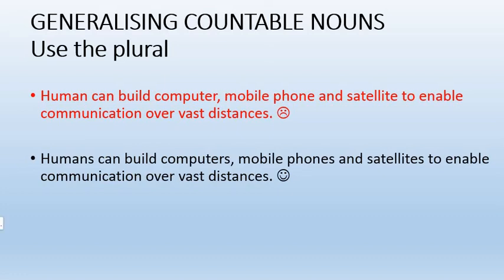Okay. Another point about humans is you can use the word mankind. Right? Mankind, that isn't countable. So you could put, mankind can build computers, mobile phones and satellites and so on. However, this isn't really advisable.